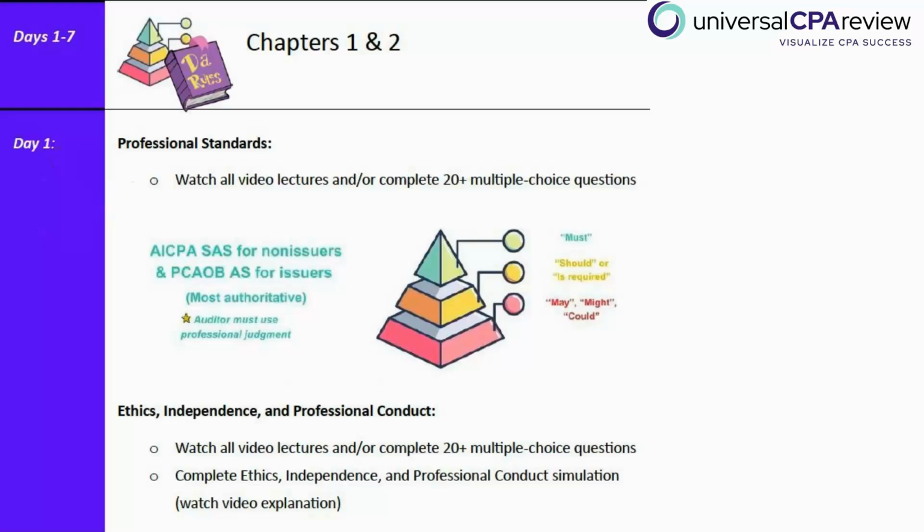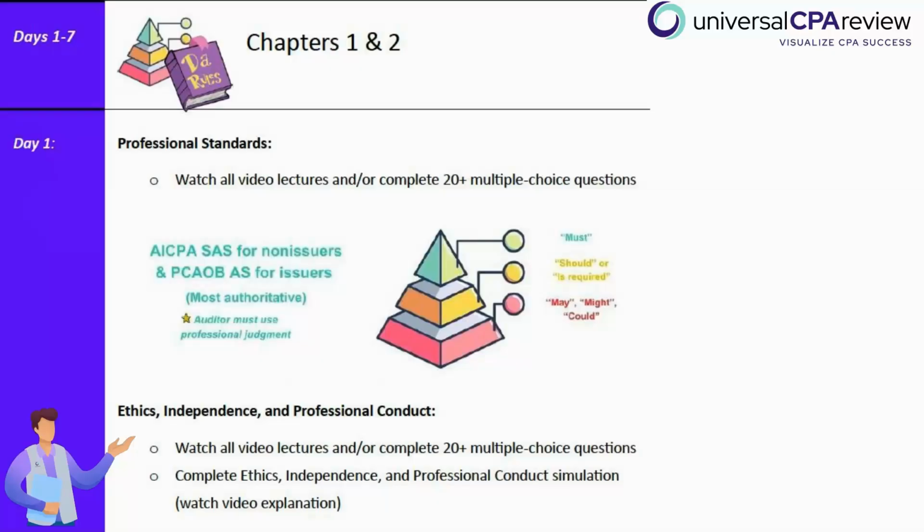Sticking within day 1, we're also going to place a little bit more weight into ethics, independence, and professional conduct. Here we're going to be talking about the Code of Professional Conduct, which is the first of the 3 frameworks that you need to be familiar with. The Code of Professional Conduct has specifically to do with the rules for the audit professional. So this is something that the exam can ask you a fair amount of questions on, related to things like threats to the auditor's independence and the different scenarios that might be inclusive of that.